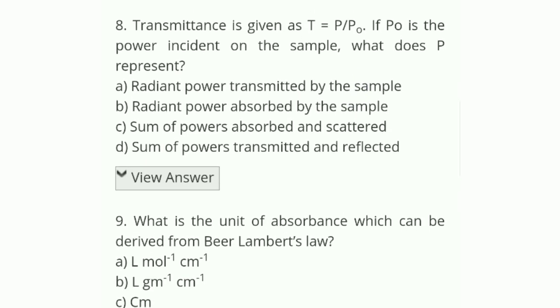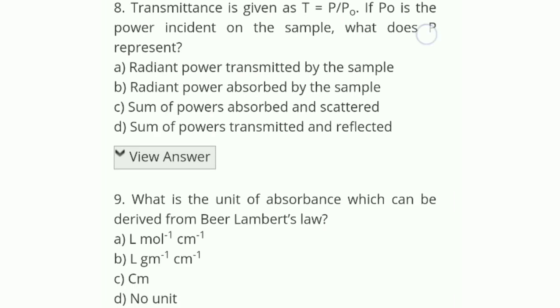Transmittance is given as T is equal to P/P naught. If P naught is the power incident on the sample, what does P represent? The options are radiant power transmitted by the sample, radiant power absorbed by the sample, sum of power absorbed and scattered, or sum of the powers transmitted and scattered.